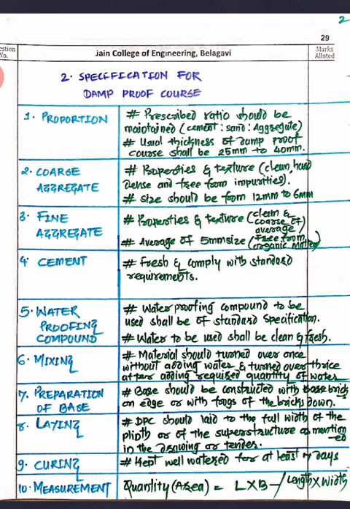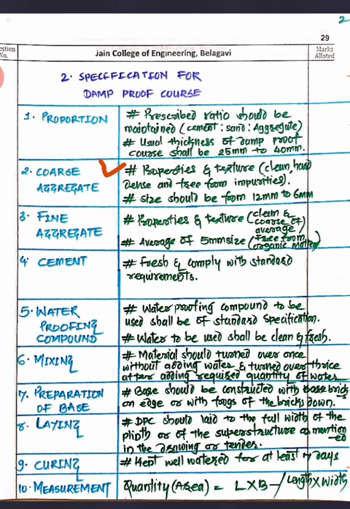Then coarse aggregate. Now see, if you draw this frame, that is also fine, but it is better to write in a paragraph. This frame is so you can remember the things, that's why I'm making this frame here. The second item, the second sequence, is coarse aggregate, and here what you have to do is write down the properties of coarse aggregate, how the coarse aggregate should be. For the damp proof course, we usually go for the size of 12 mm to 6 mm, and it should be free from all kinds of impurities, and it should be hard and dense, right? So those properties it should follow.